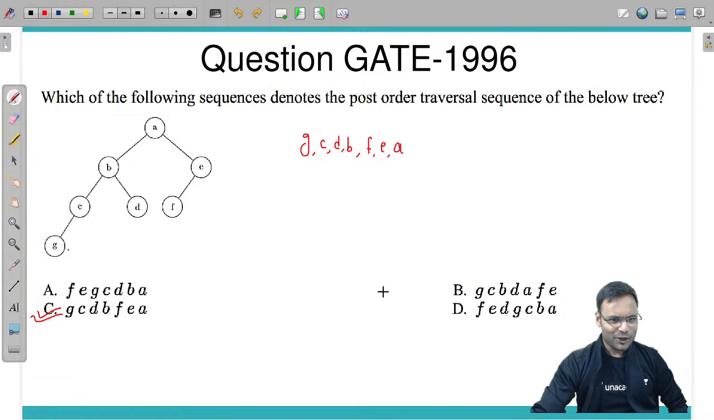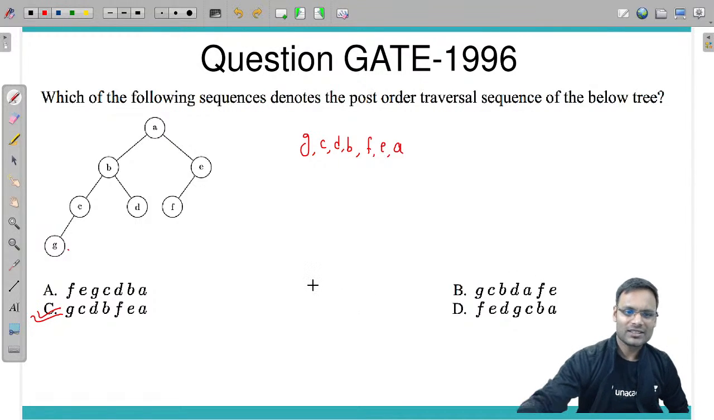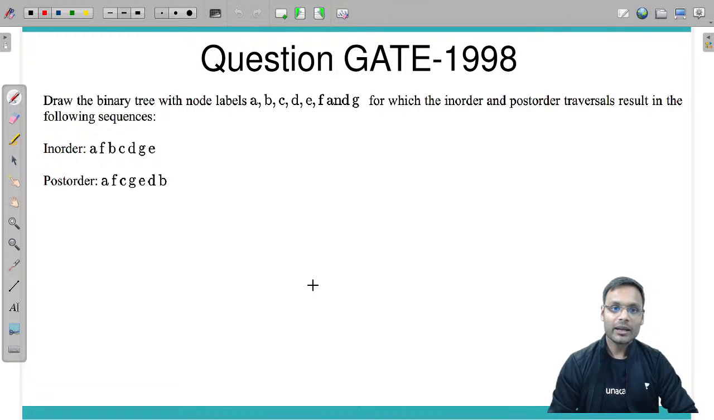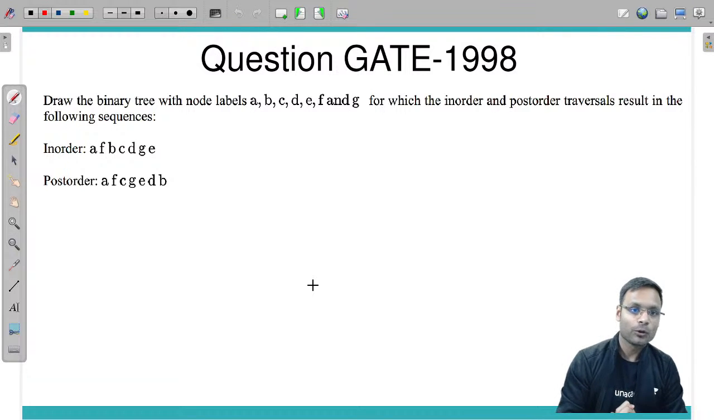Options B and C are very, very close. If you do not put in a little concentration, you may go for option B, but that is a little different. Okay, fine. Another question. Draw the binary tree with the node labels A, B, C, D, E, F, G, for which the in order and post order traversals result in the following sequence.